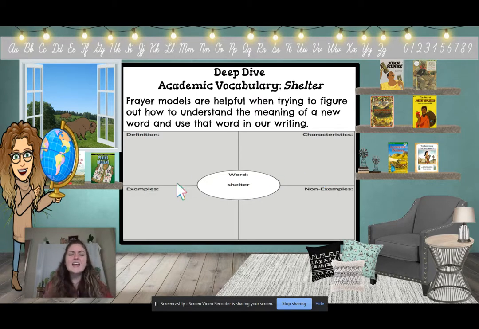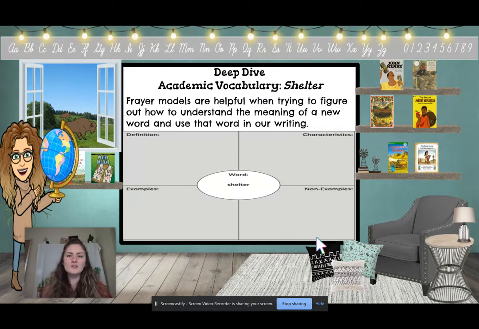All right. And what are some examples of shelter? So shelters are any place that can keep a person safe from harm. So for example, I am in a good shelter right now. I am in a school building. Your home is a type of shelter. A tent is a type of shelter. And what is another example that you could think of for a shelter? Tell me in the puzzle. So examples of shelters are examples that match the definition and meaning.